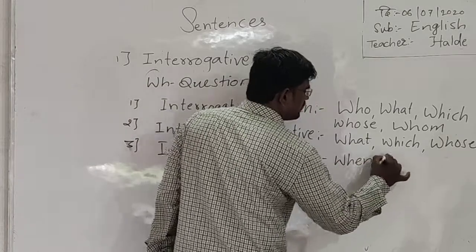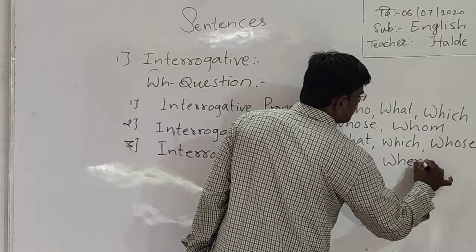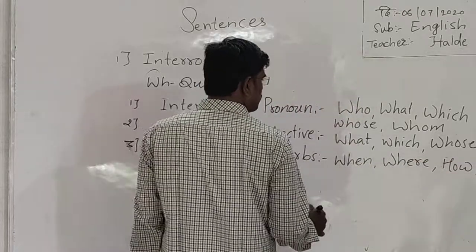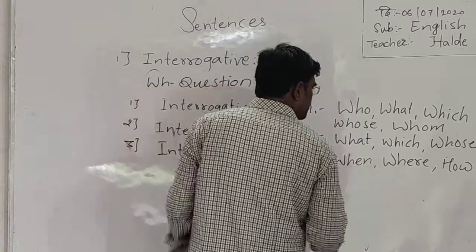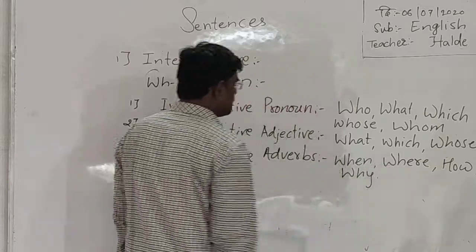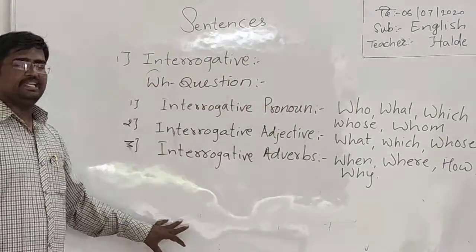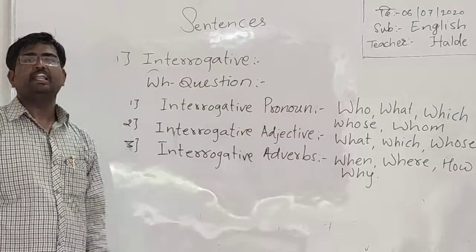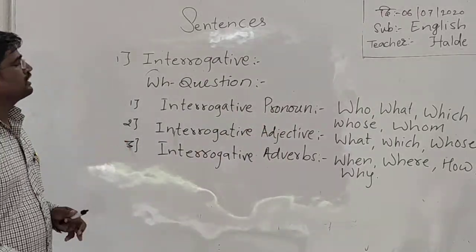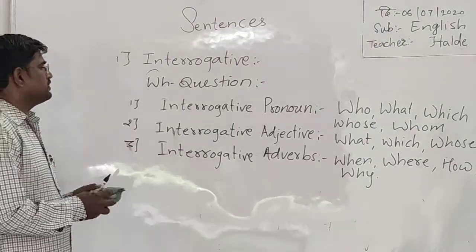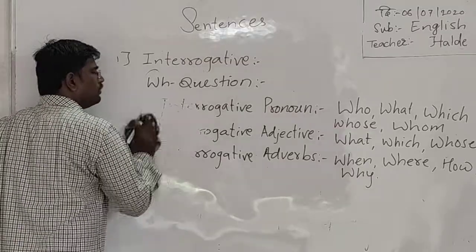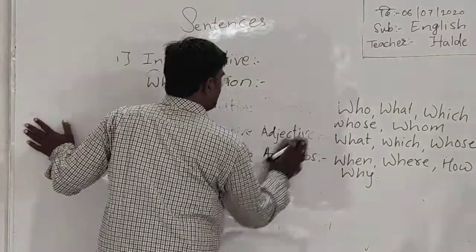When, where, how, and why. These are interrogative adverbs. These words help us to make a question. Let me give you a separate list of these words and we can see how the questions are made with them.